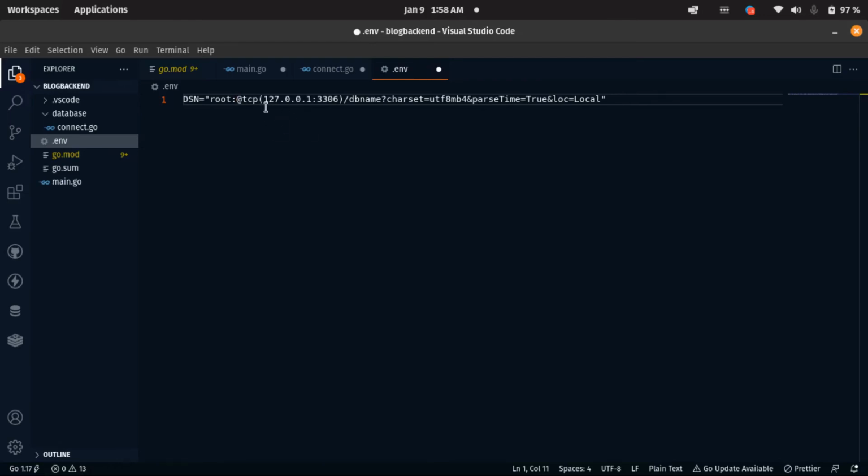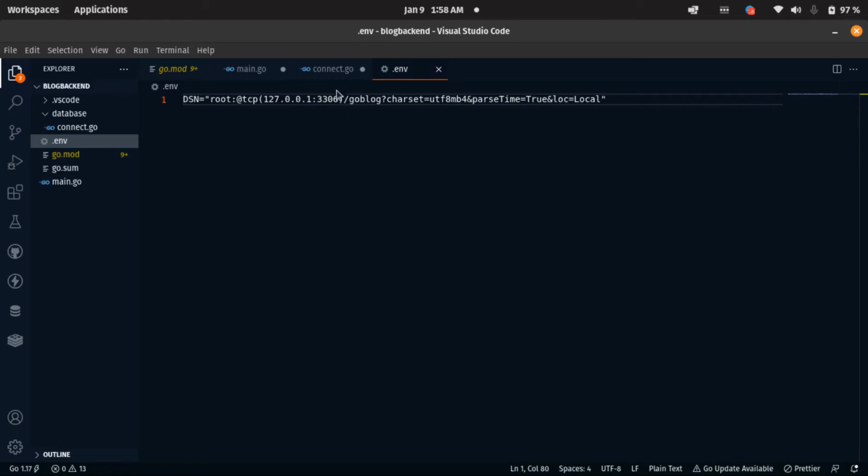Here we are connected to our localhost. This is our DB name, and we have to change it to our DB name. What did we call it the other time? We called it goblog, right? That's our DB name. Fine. Let's save this.